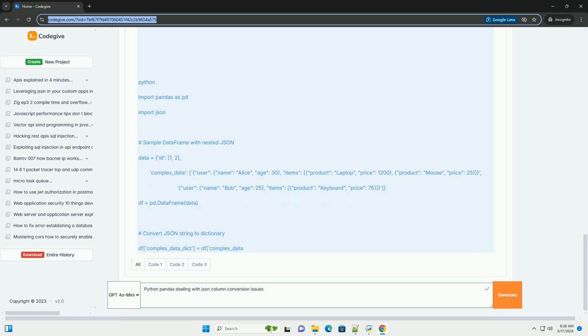isinstance(x, str) checks if x is a string. If it is, it attempts to parse the JSON string. If it's not a string, for example it's None, it assigns np.nan, not a number, to the cell. This avoids errors from json.loads trying to parse non-string values.